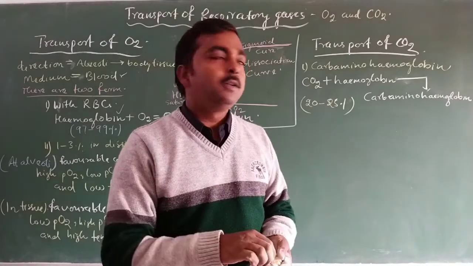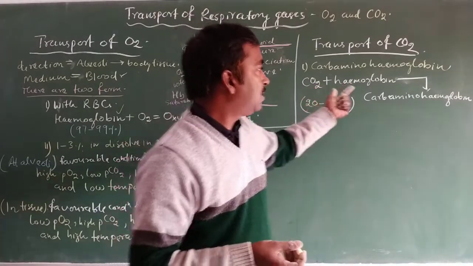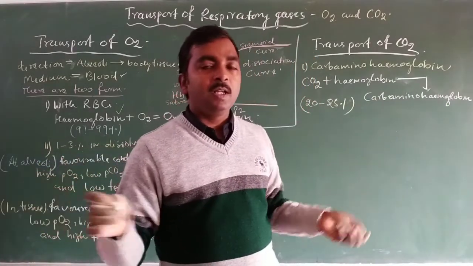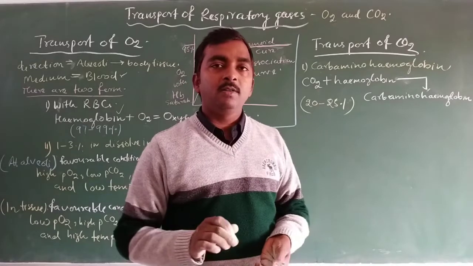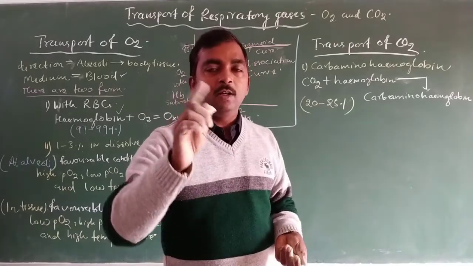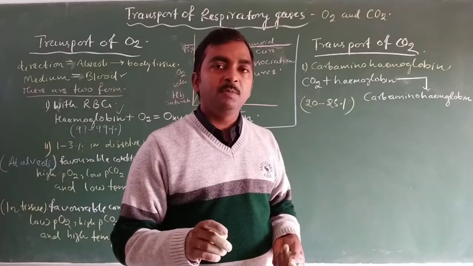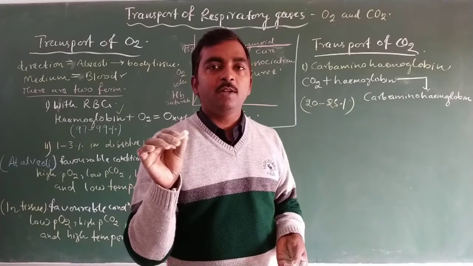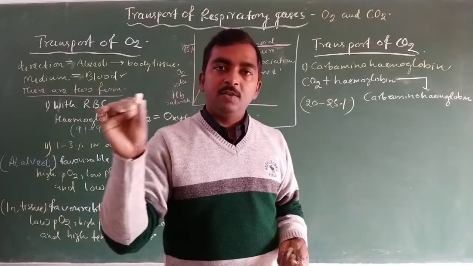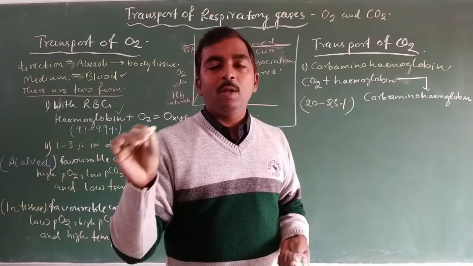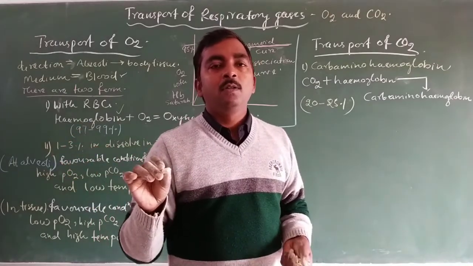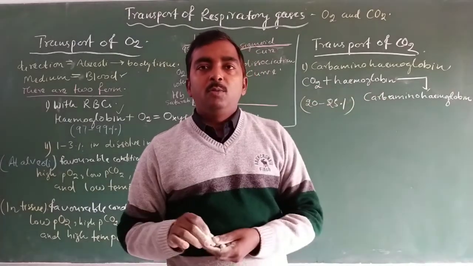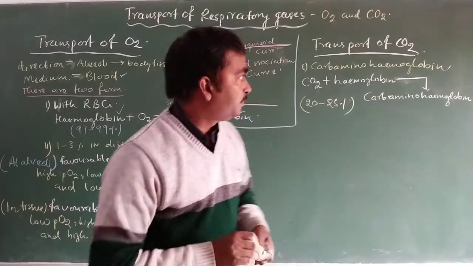In that place the carbaminohemoglobin dissociates and the carbon dioxide is released. That place is the alveoli, while the place for binding of carbon dioxide with hemoglobin to form carbaminohemoglobin is the body tissue.